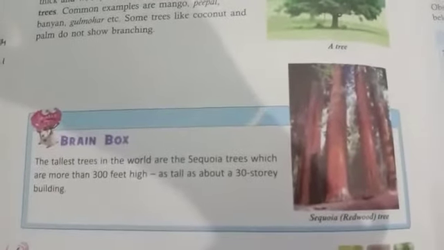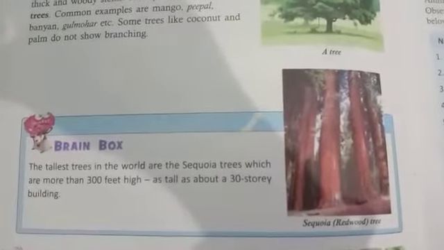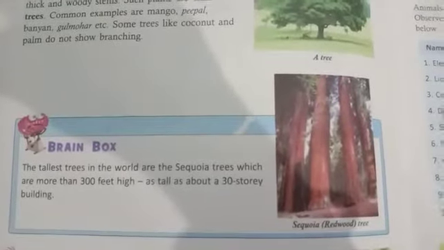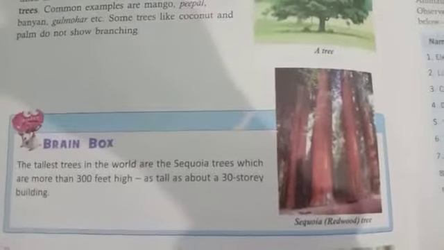Students, there is one more interesting thing. This is the brain box. Whenever we read a book, we must read the brain box. Yes, very important things are written in this box. The tallest trees in the world are the sequoia trees, which are more than 300 feet high, as tall as a 30-story building. This is a figure of the sequoia tree, or redwood tree.